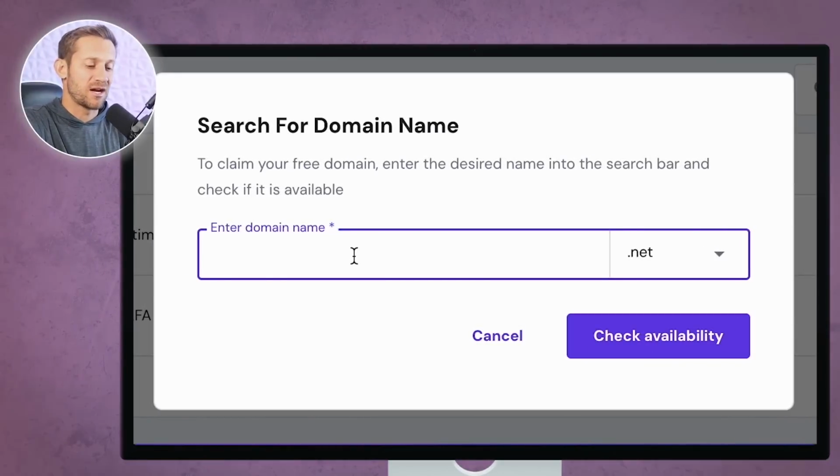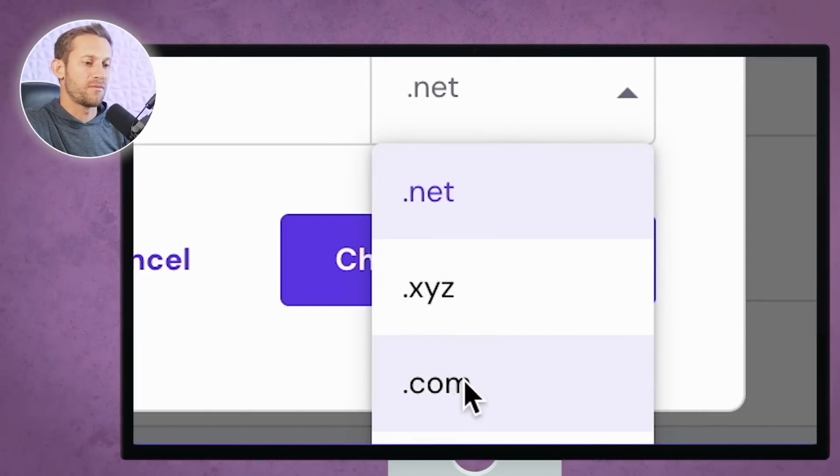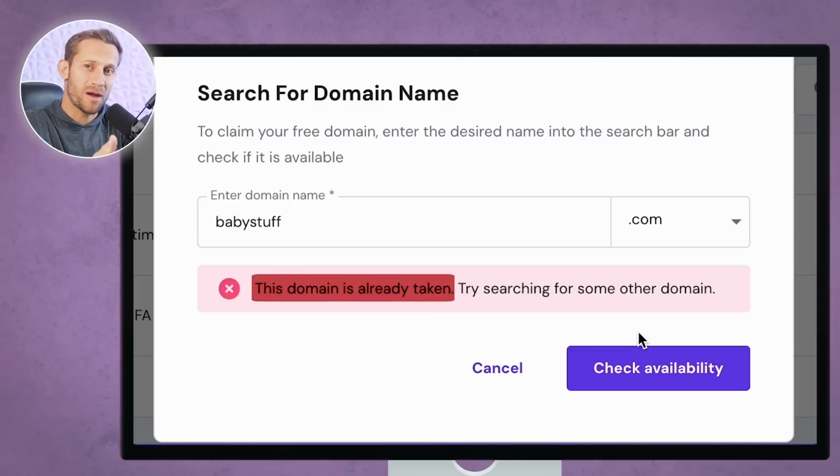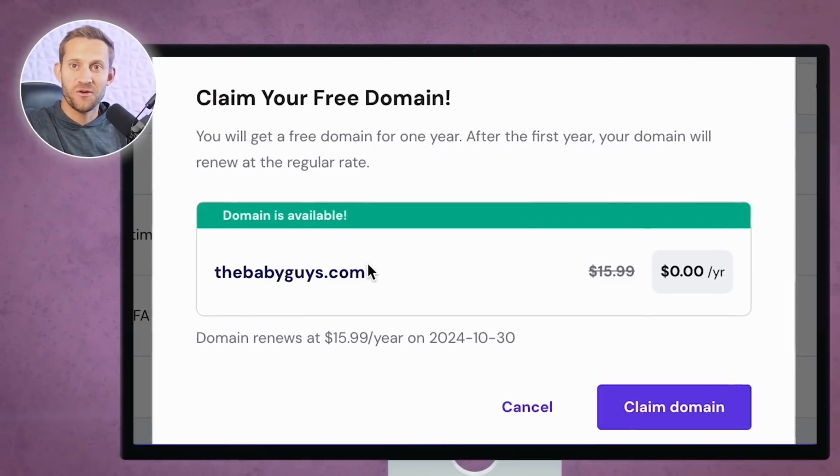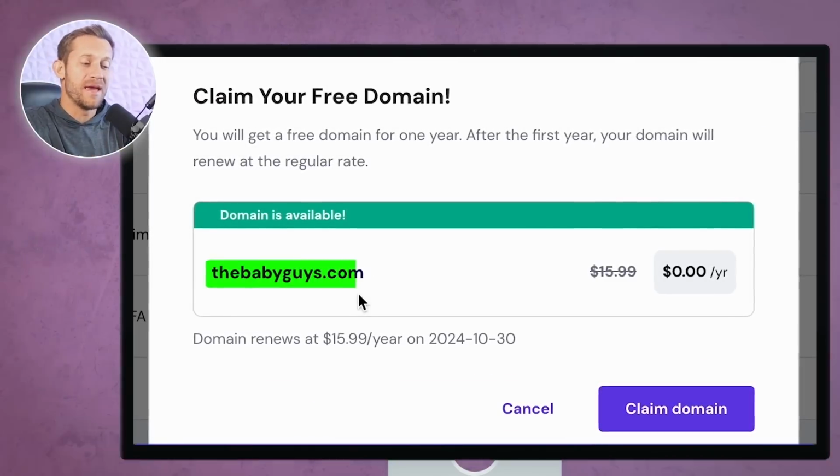This is your website. Now, typically the first website that you want is not going to be available, so you might have to spend a little time thinking through what you want your site to be called. For example, we've been on the baby space this entire time, so if I said babystuff.net. We're going to go for .com, right? And I click check availability. It's probably taken. So you'll spend 5 or 10 minutes finding something that's not taken, but that you still like and are comfortable with. And you can see after goofing around for a little bit, I found the website, thebabyguys.com.